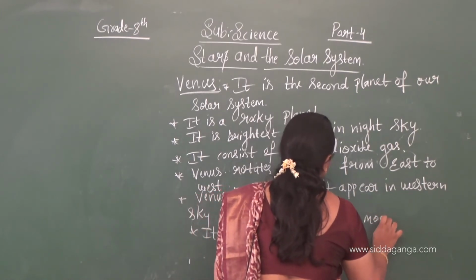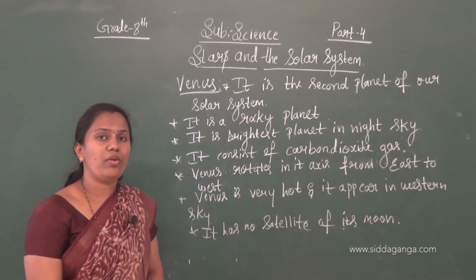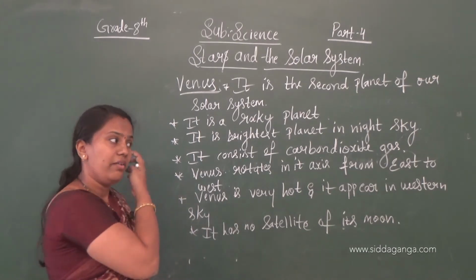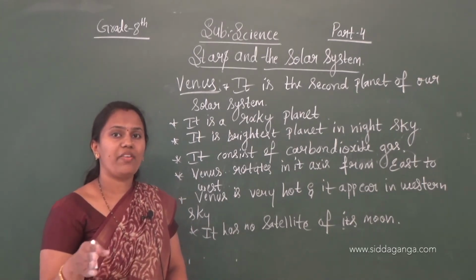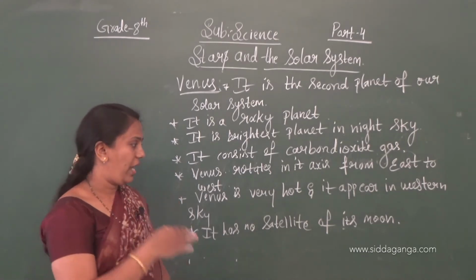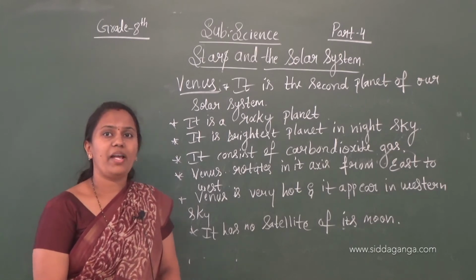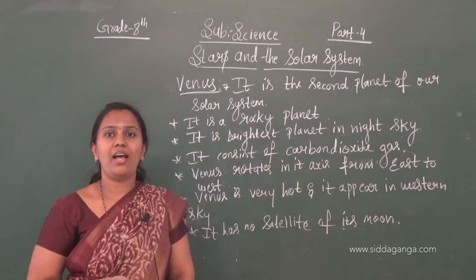So Venus shows phases of its own, like the moon shows phases. We studied the phases of the moon earlier. Like that, Venus also shows phases. Why? Because it is located in the axis towards the earth.